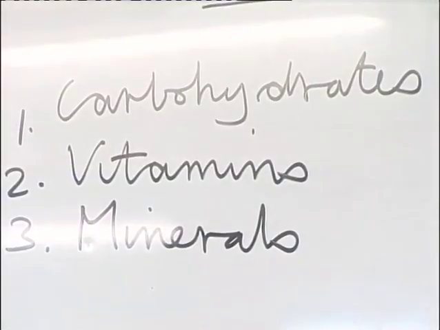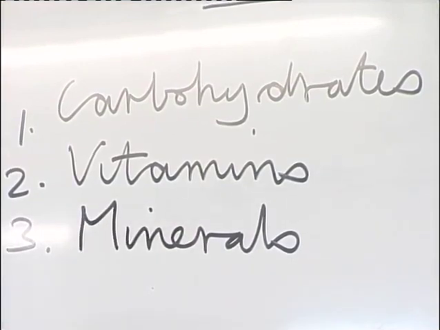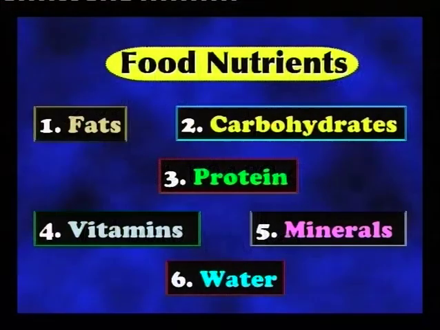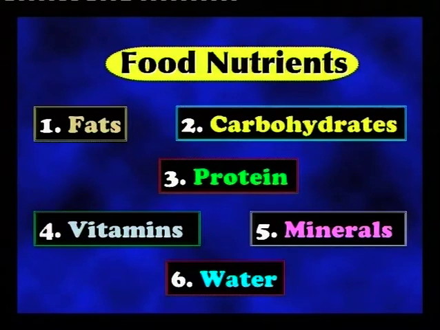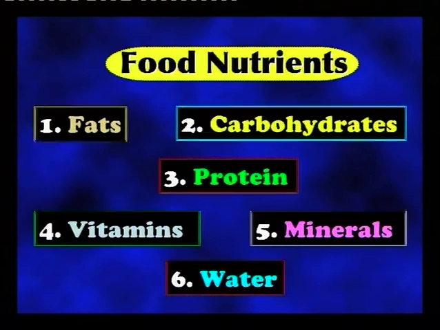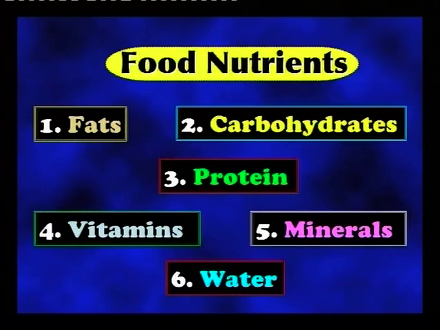Now, Raymond, if you can tell us the next 3, we have them there on the screen. The next 3. Fats, protein, and water. Fats, water, and what else? Protein.